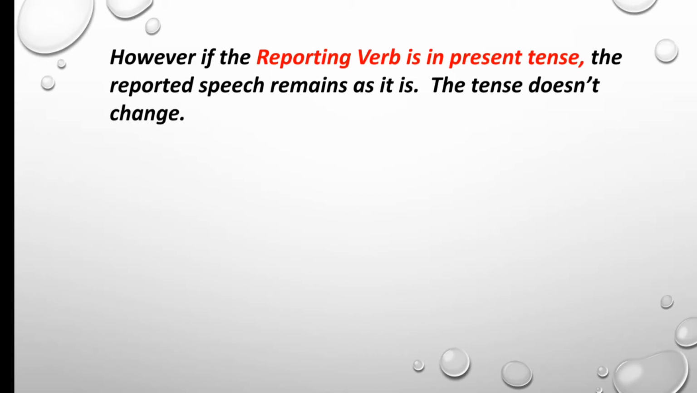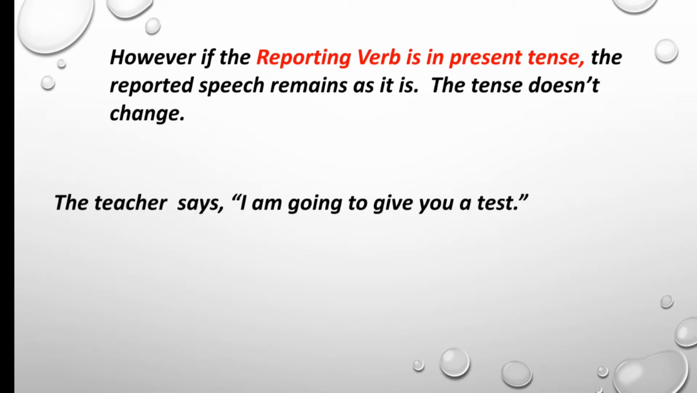Let's try to understand this with an example. The teacher says, "I'm going to give you a test." Here the reporting verb is says, which is in simple present tense. And so, what should I do? I have to retain the tense of the reported speech. In this sentence, the tense is present continuous tense, which is suggested by the verb am going. Okay. So, when I change the sentence into indirect speech, I have to retain the tense form.